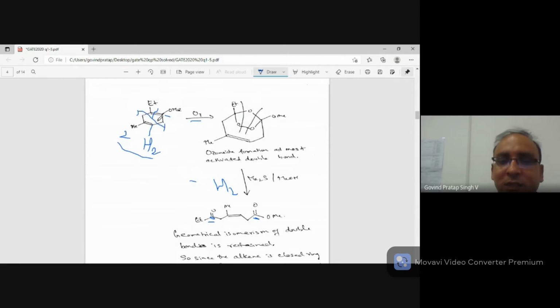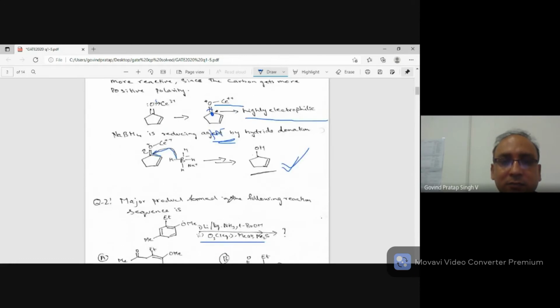So it is Z. Generally rings are always of Z conformation in alkenes because the bulky group is part of the ring. So in the product also, this geometry will be retained, and therefore you can see here you are getting a cis alkene or Z alkene. So therefore you get this product, and the answer is C.